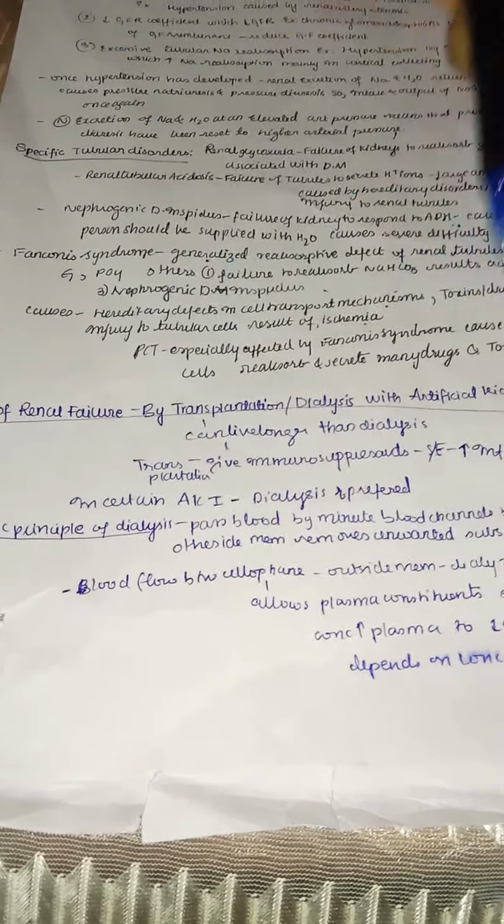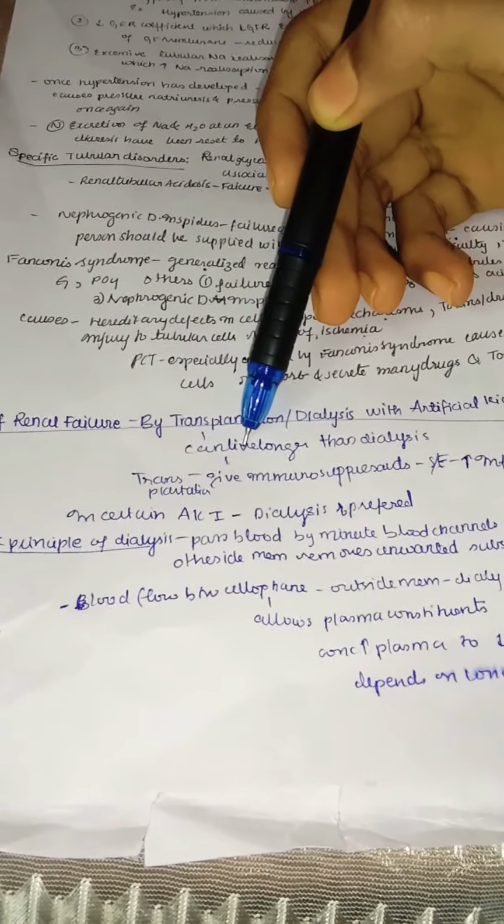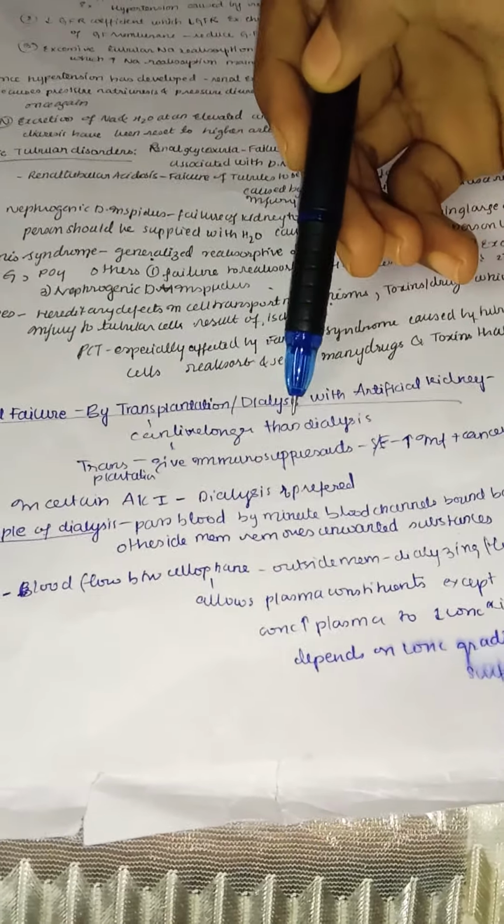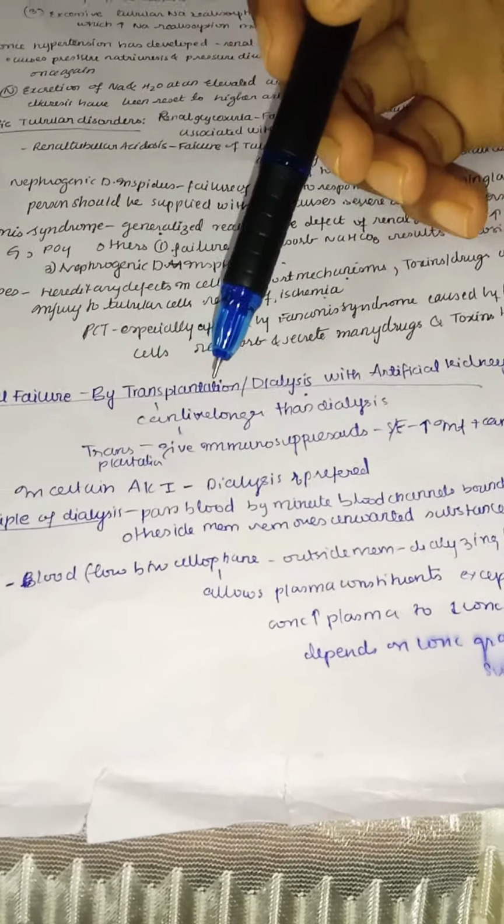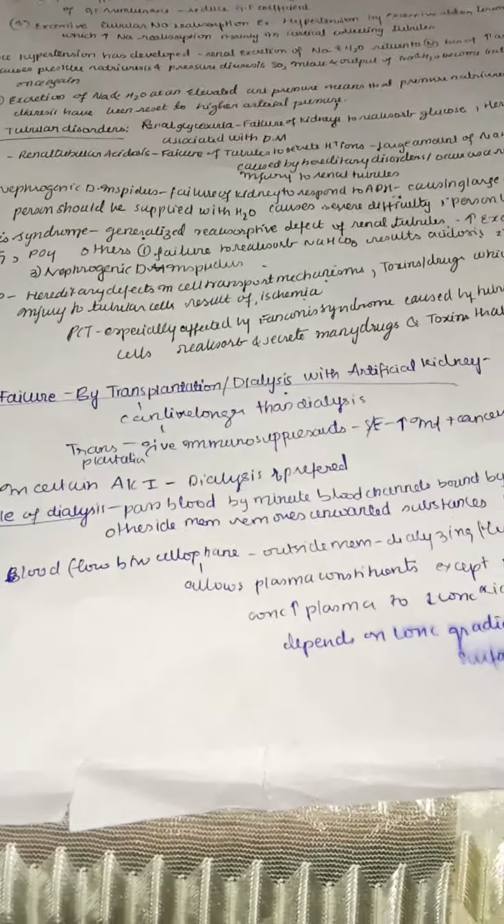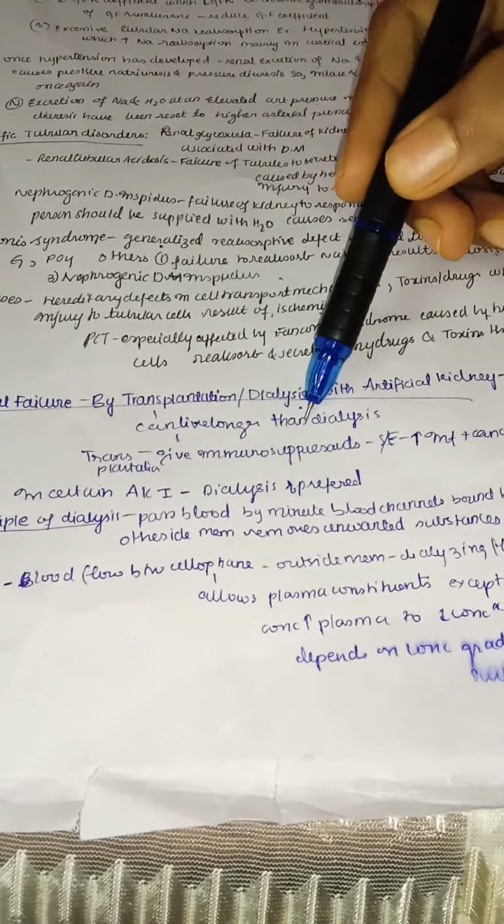So we have two choices to treat this renal failure. Either by transplantation, you can transplant the other kidney, or you can do the dialysis process with the artificial kidney. So let us check out this. Actually, transplanted patients can live long when compared with dialysis. So dialysis is just temporary